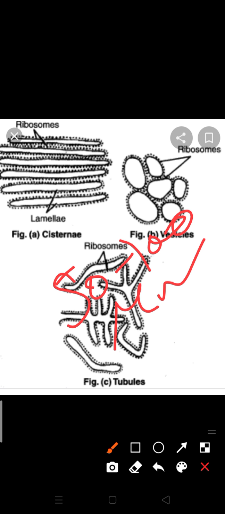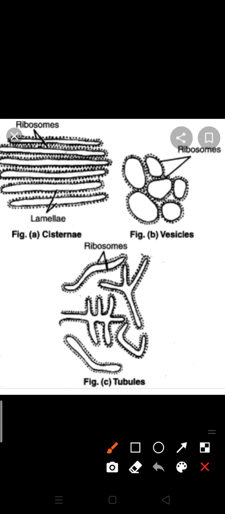Some of them have ribosomes. They have the same shape as cisternae, but as I told you, cisternae are interconnected, whereas tubules are branched. You can observe they are branched, but they live alone. Okay, that's about the tubules.